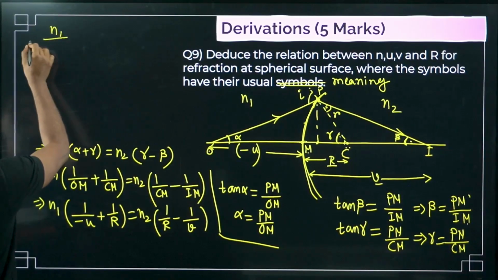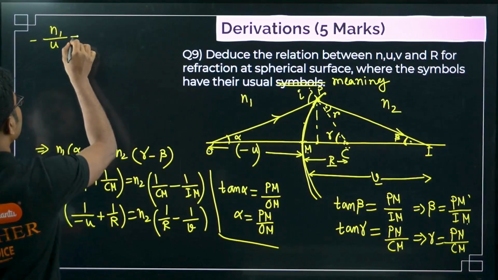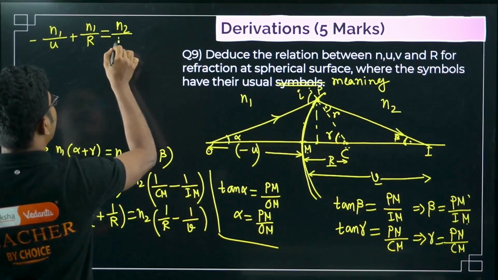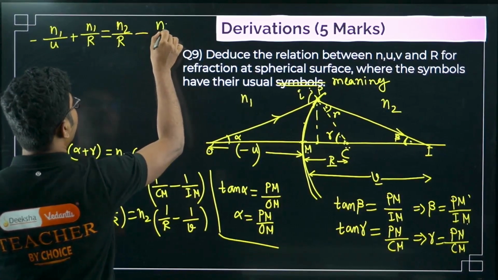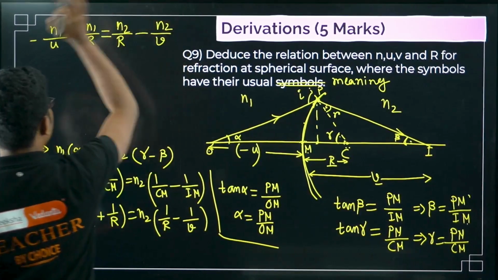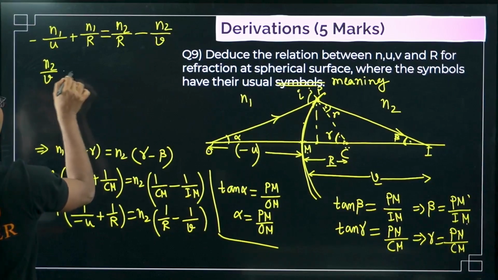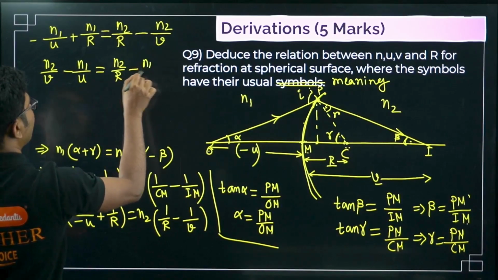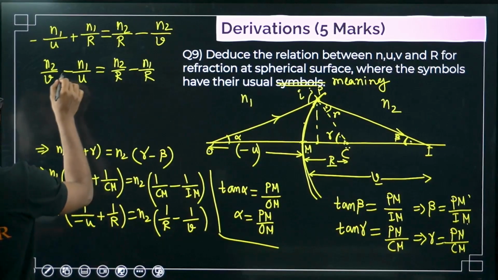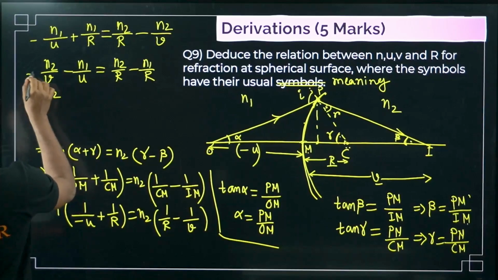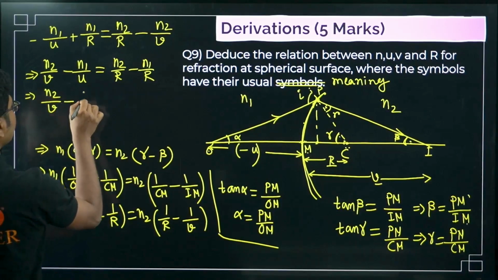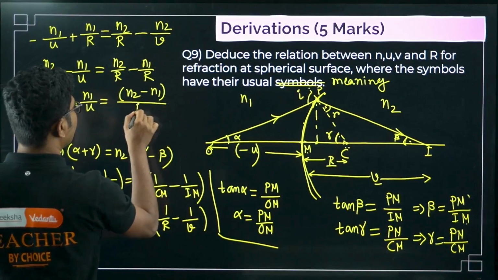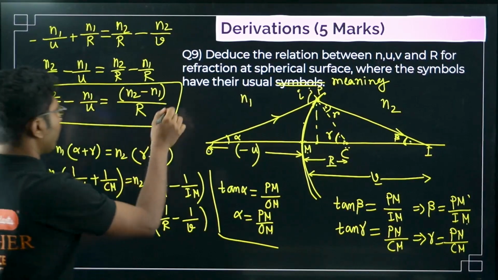N1 by minus U plus N1 by R equals to N2 by R minus N2 by V. Now we will take this minus N2 by V on this side, so it will become N2 by V minus N1 by U equals to N2 by R minus N1 by R. Or we can say N2 by V minus N1 by U equals to N2 minus N1 by R. This is the final relation that we are looking for, right?